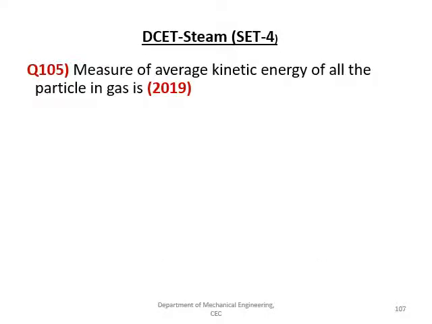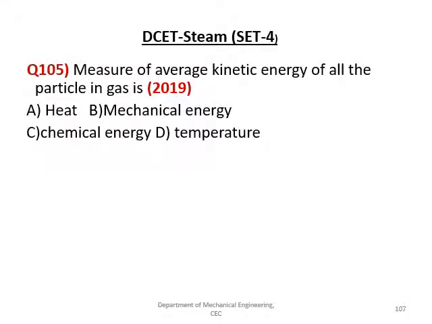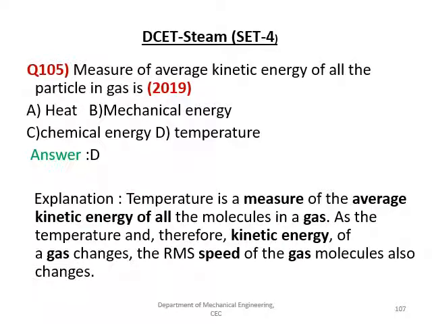The measure of average kinetic energy of all the particles in the gas is, given options are heat, mechanical energy, chemical energy, temperature, and the right option is D, that is temperature. So temperature is a measure of average kinetic energy of all the molecules in the gas. As the temperature changes, the kinetic energy of the gas changes, and the RMS speed of the gas molecules also changes. Let us move to the next one.